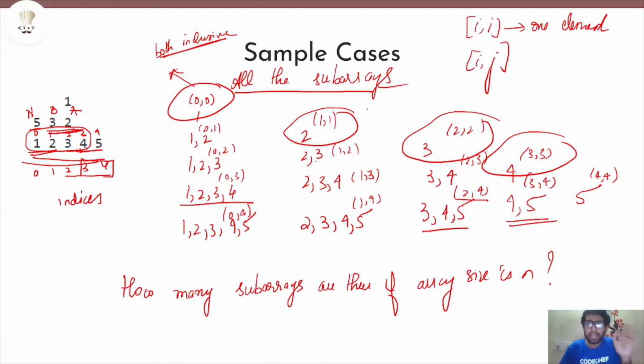This is the general notation: every subarray can be described by two integers i, j, both inclusive.